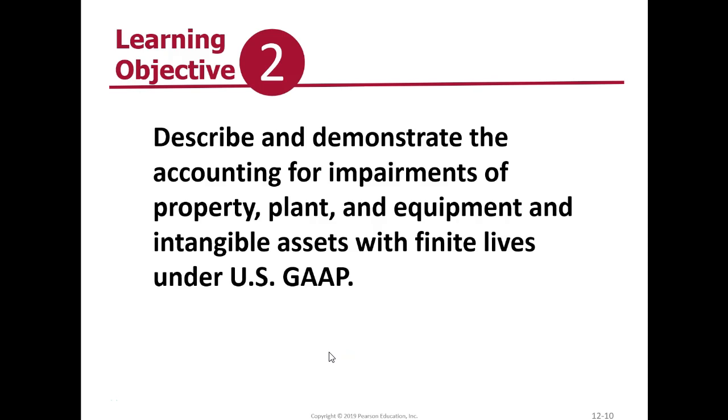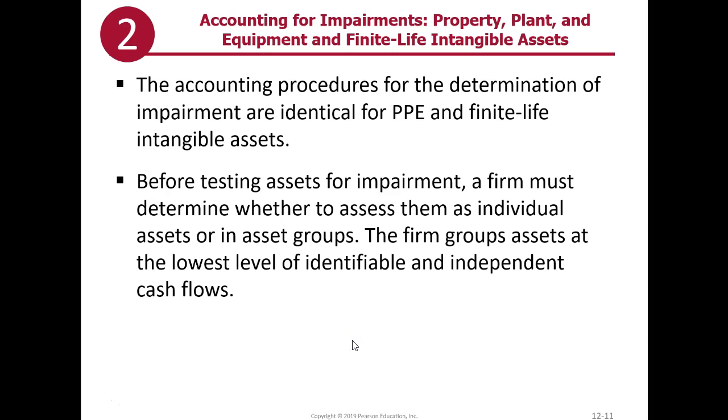In this video, we're going to review the accounting for impairments when it comes to one of the three categories. The category we're studying is property, plant, and equipment, along with intangible assets with finite lives. So basically, the accounting for impairment is the same for PPE and for finite life intangible assets. But before we can start testing for impairment, we have to start with asset grouping.